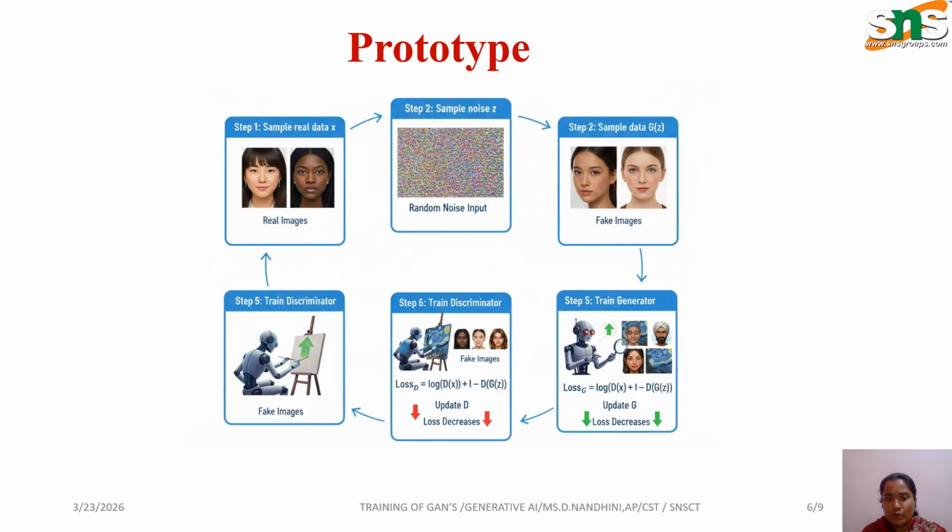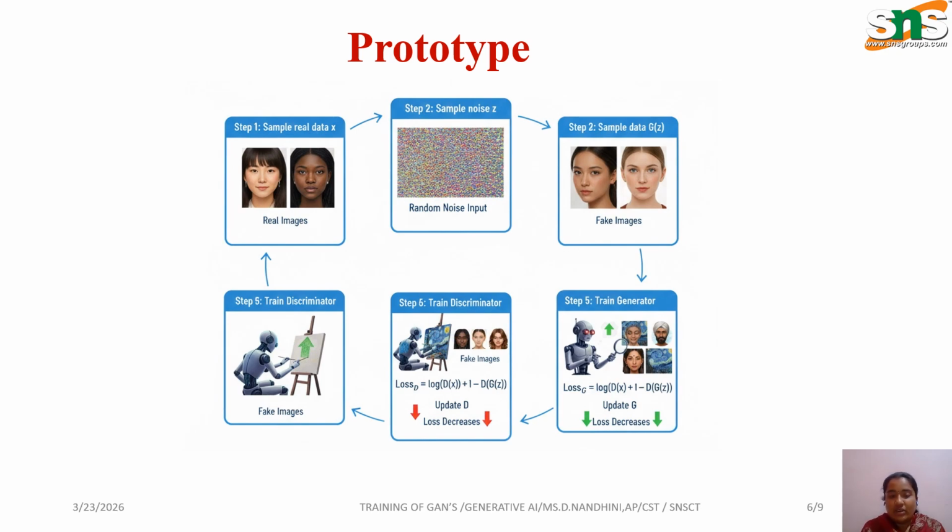Next one is the prototype. In this prototype, sample real data is given, noise is fed in, and the discriminator detects the fake images. Then it is trained: the discriminator, then the generator. To train the discriminator, we give an input of real data plus fake data, and the output will be a probability of real or fake. So the goal is correct classification.